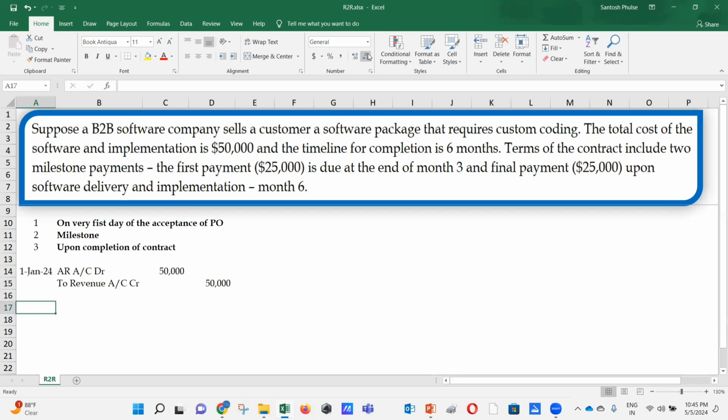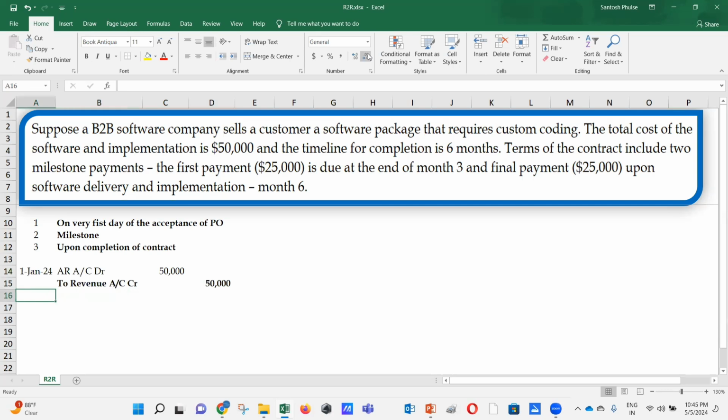Now, since you haven't delivered the services and you are going to deliver them, your project is going to be complete by the downline of 6 months. But you raised the invoice on the very first day. So you can't consider this entire amount as revenue for you.